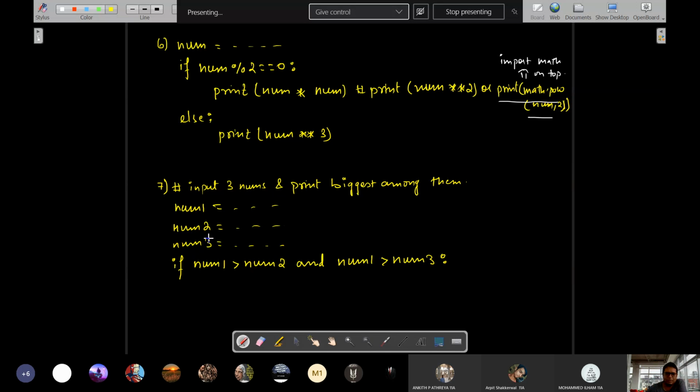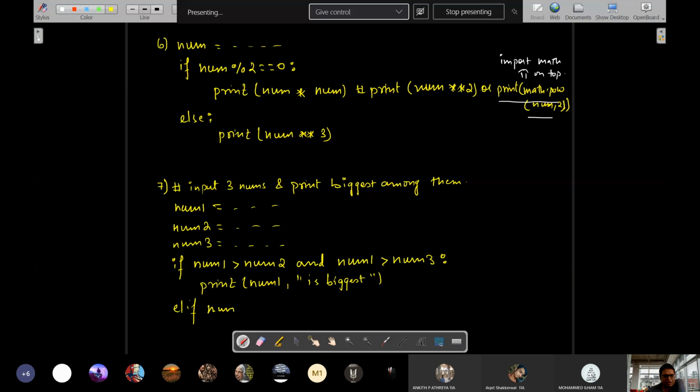Yes sir. Okay, so we will check if num1 is greater than num2 and also num1 is at the same time greater than num3, then which one will be the biggest? For sure num1 is biggest. Don't put it under quotes, else it will print the message. Num1, it will print as it is. Is biggest. Elif,